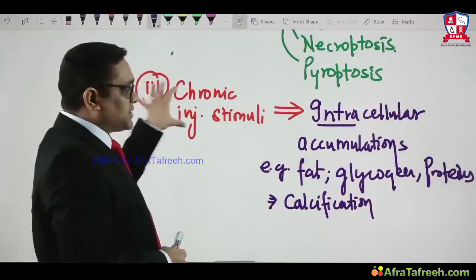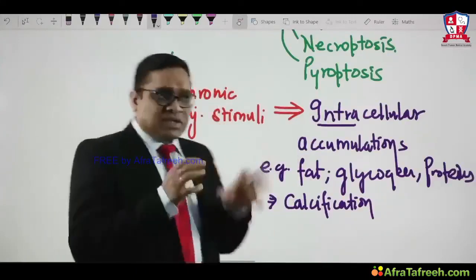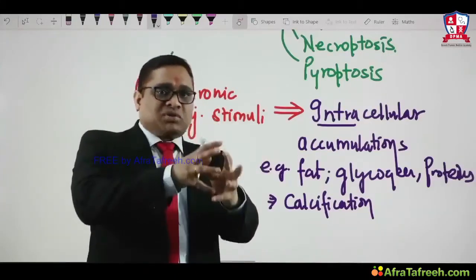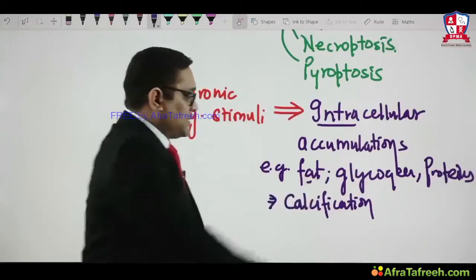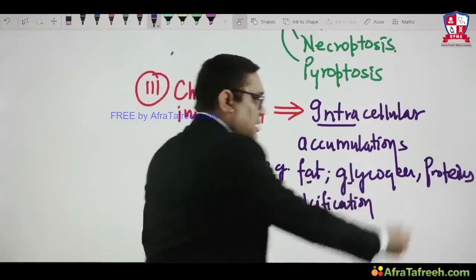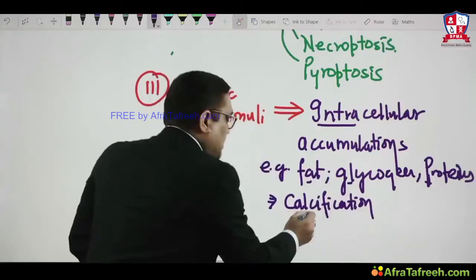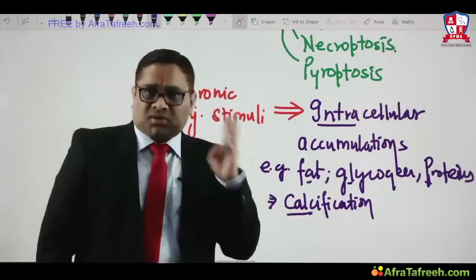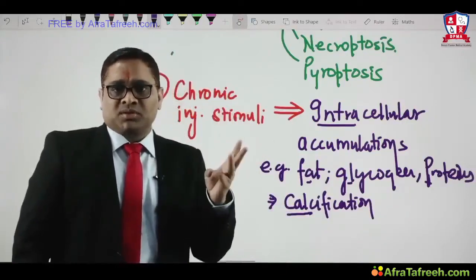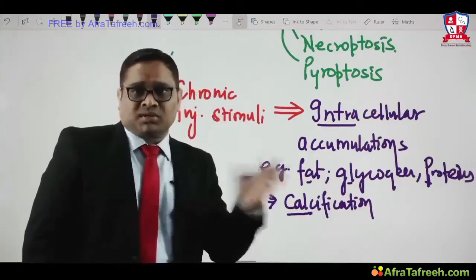And when this stimuli is chronic injurious stimuli, within the cell there will be accumulation of certain substances. These are fat, glycogen, can be protein, and can be calcium also. That is what we call calcification. So this is the third type of response of a cell to the stimuli.